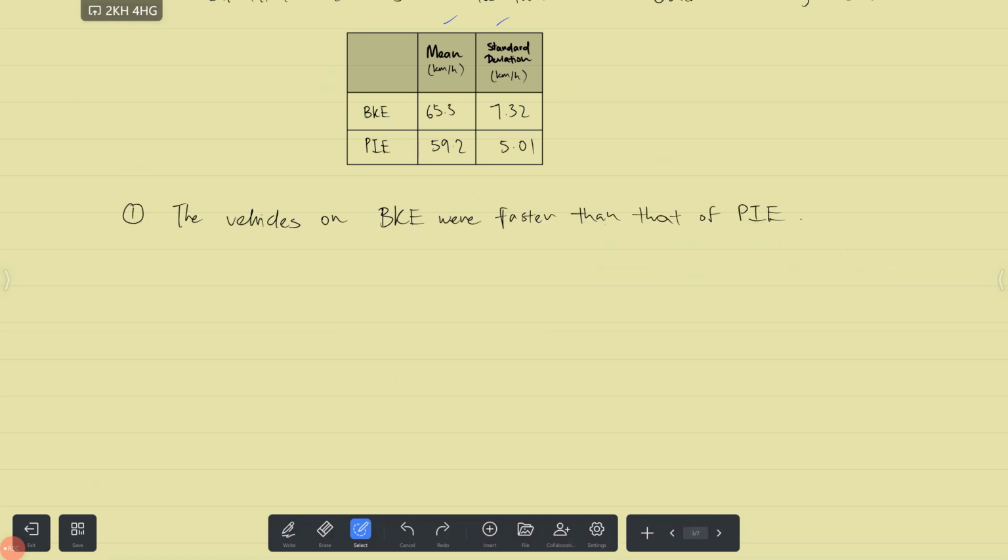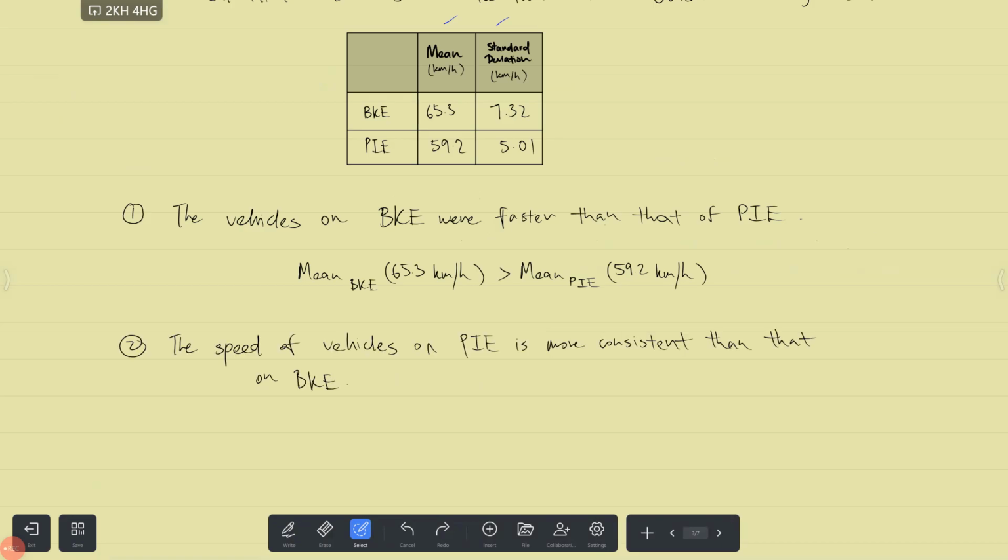So our first comment will be: the vehicles on BKE were faster than that of PIE. So what's the evidence of this? Well, you can look at the mean. The mean of BKE is 55.3 kilometers per hour, which is greater than the mean of the speeds of vehicles on PIE, which is 59.2. So what you're looking at here is that mean just refers to how fast the vehicles were going. Right, the greater the mean, the faster the vehicles were.